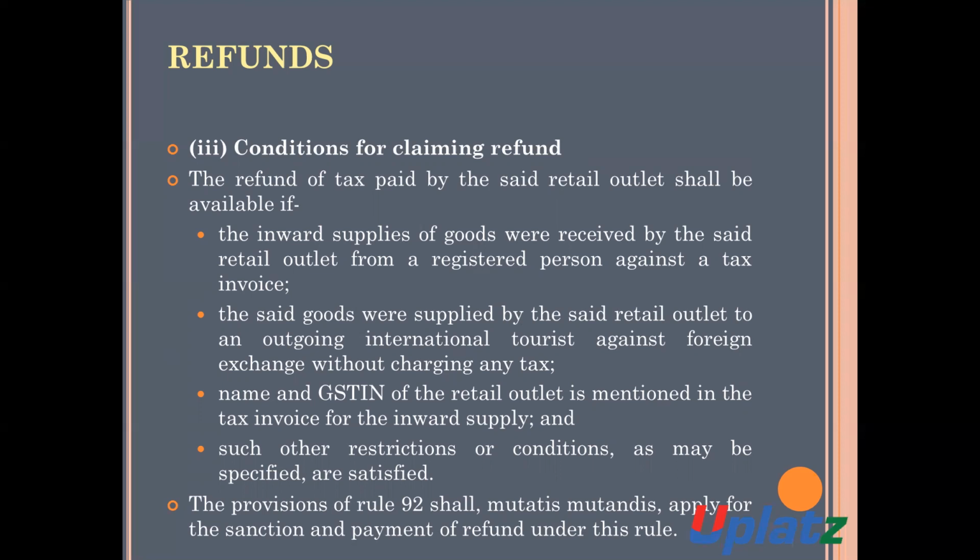If there is some other condition or specific restriction, then it should also be fulfilled. If all these conditions are satisfied, then the retail outlet can make an application for the refund of the tax paid by it on the inward supply of goods.